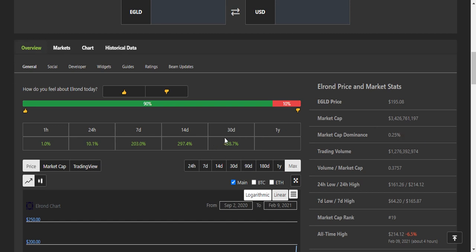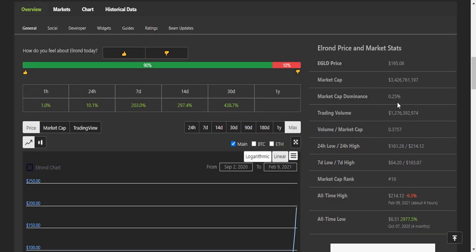Here you can see EGLT gave 438% within just 30 days. Here you can see the market dominance. It is at 0.25% and trading volume. This is the 24-hour low price and this is the 24-hour high price.